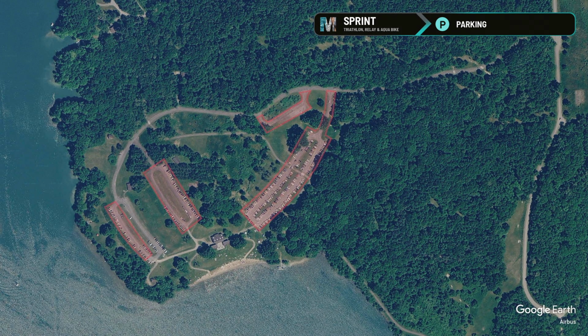When you arrive, you'll need to find parking. The areas highlighted on screen are available for race day parking. Please only park in designated parking areas and do not park along Lakeview Beach Road. This area, the northern portion of the farthest parking lot on Lakeview Beach Road, is the transition area and is not available for parking on race day.